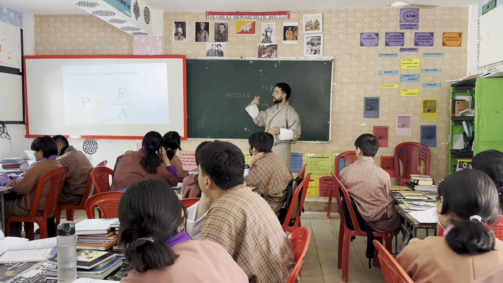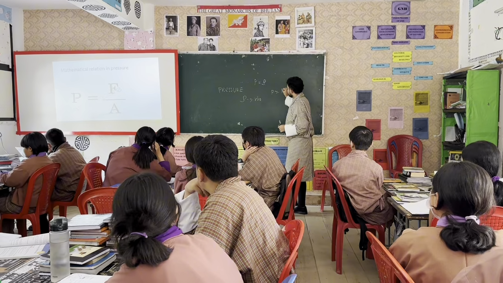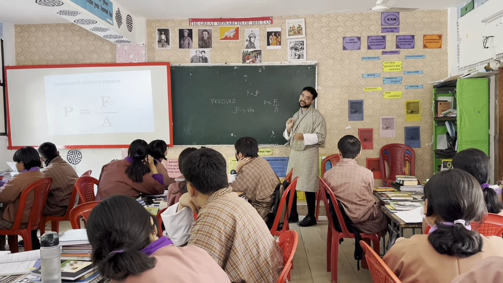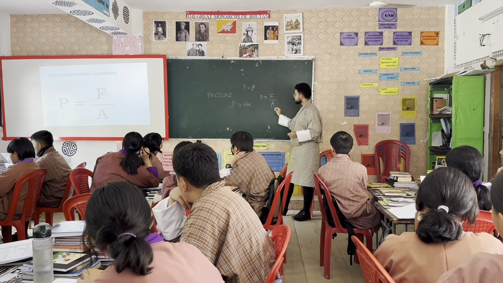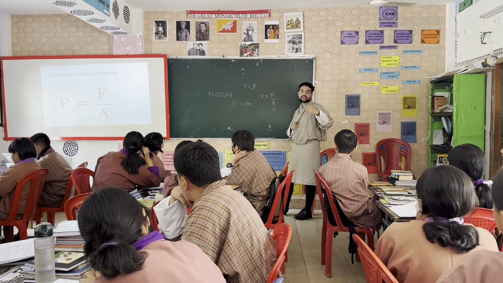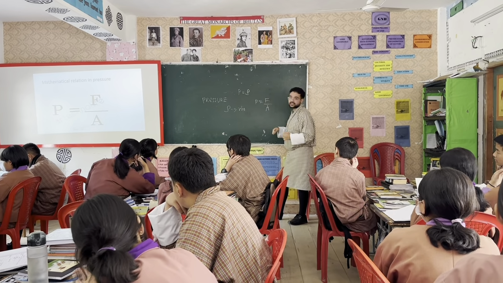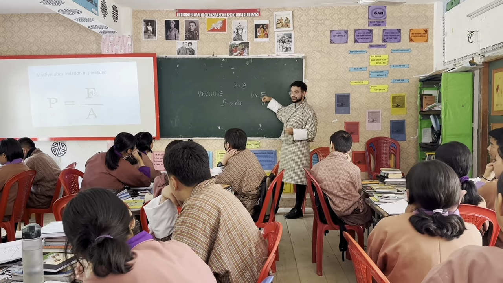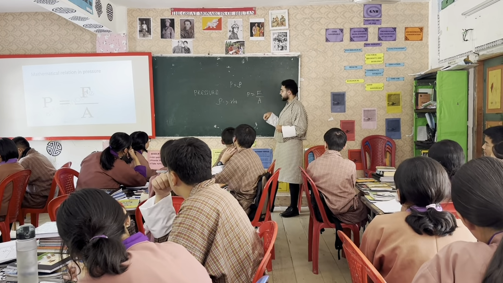So how do we represent pressure? You know that pressure is force divided by area. It's not acceleration. In physics, we write acceleration with a small letter a. Whenever you see a capital A, it is area. In maths you must have written small a, but in physics, the capital A is area and small a is acceleration.